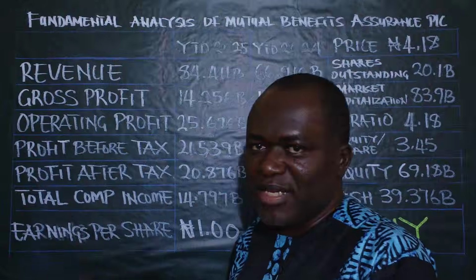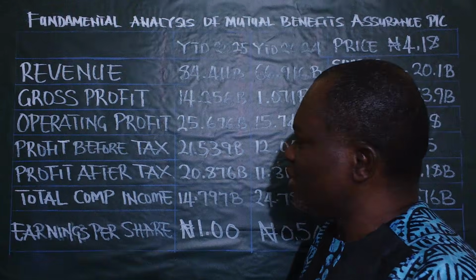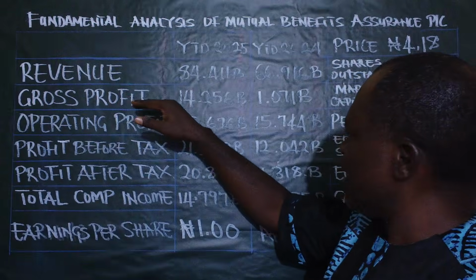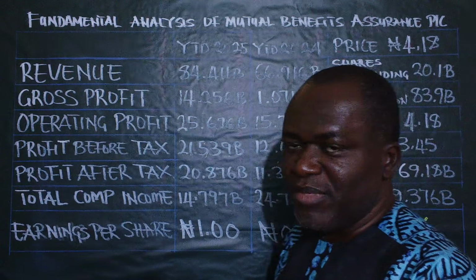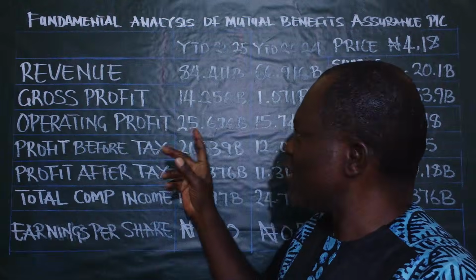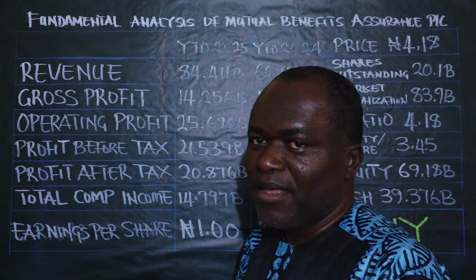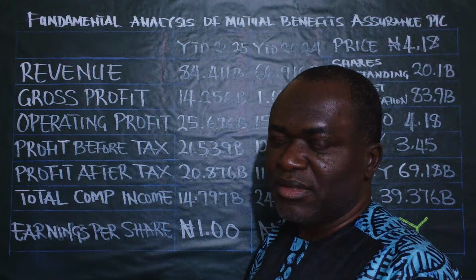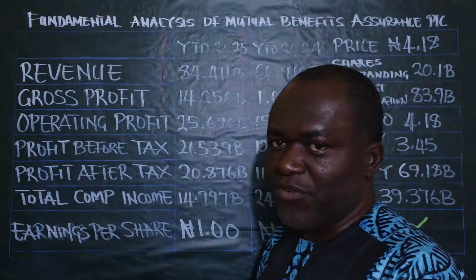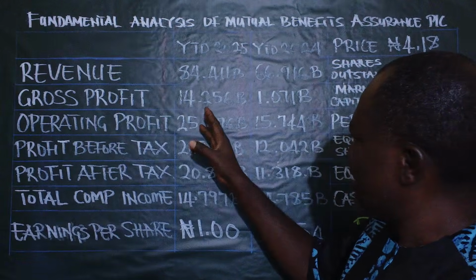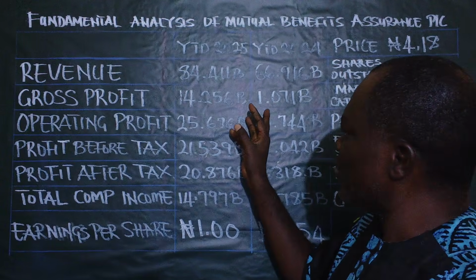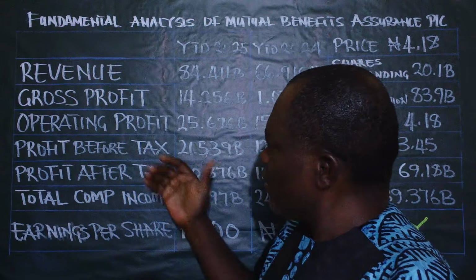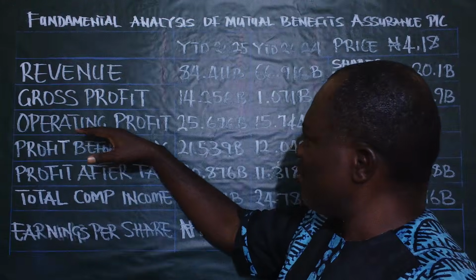So we now walk down to the other section of the income statements. We now move down to the gross profit. The gross profit here is 14.256 billion for last year, and then this is about 1.071 billion as at the year 2024. You could see that there's a tremendous growth from 1 billion to 14 billion in gross profit as indicated on the table here. We move down to the operating profit.